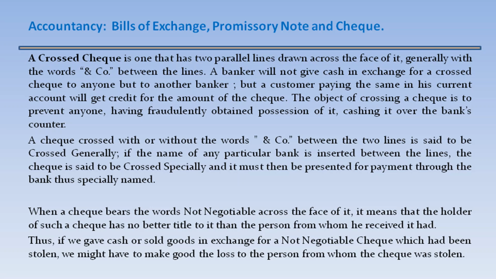When a check bears the words "not negotiable" across the face of it, it means that the holder of such a check has no better title to it than the person from whom he received it had. Thus, if we gave cash or sold goods in exchange for a not negotiable check which had been stolen, we might have to make good the loss to the person from whom the check was stolen.